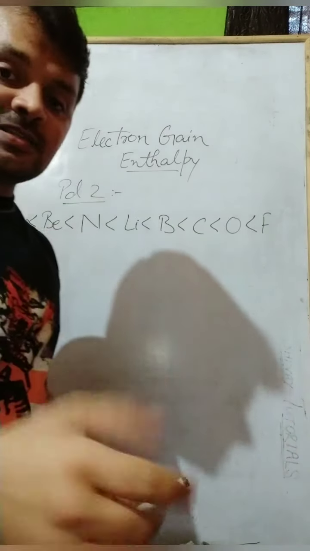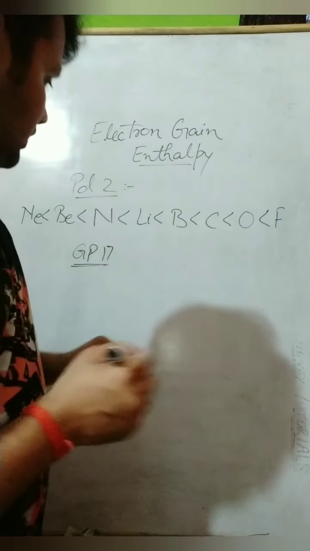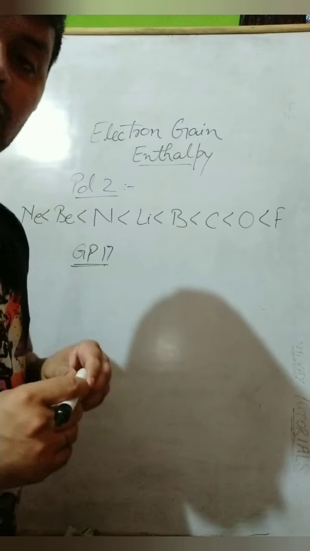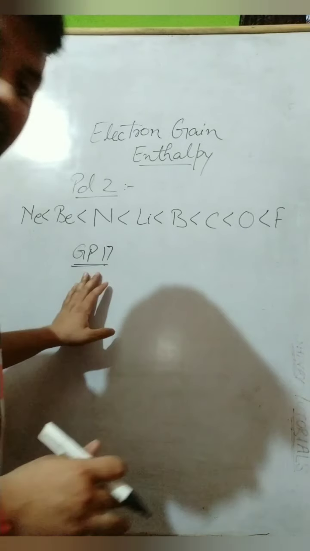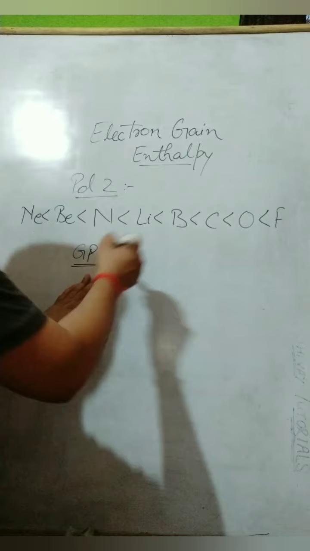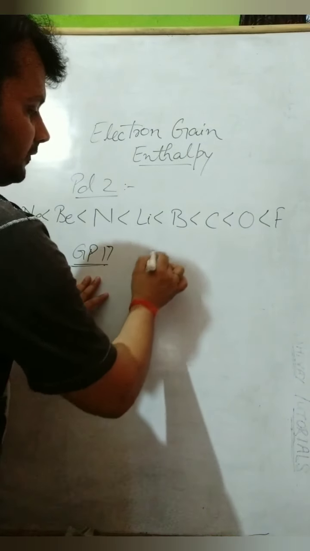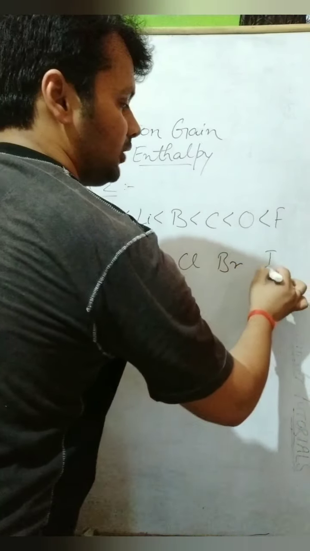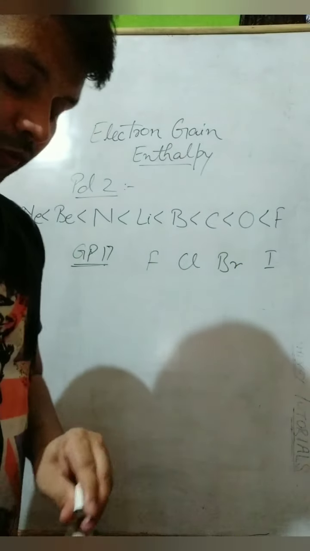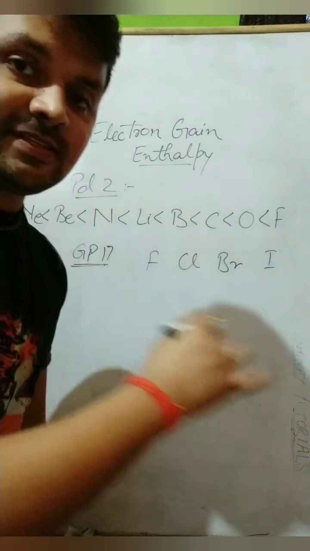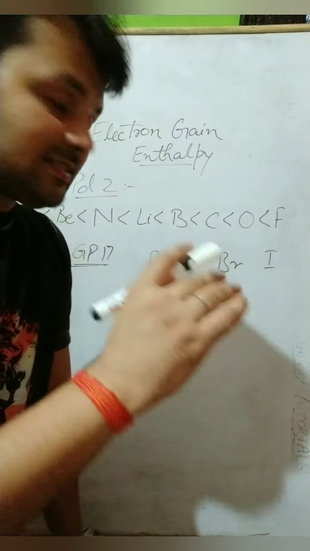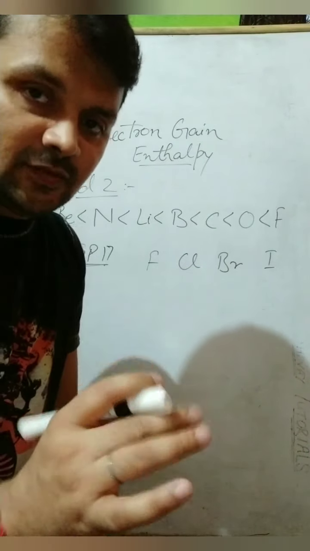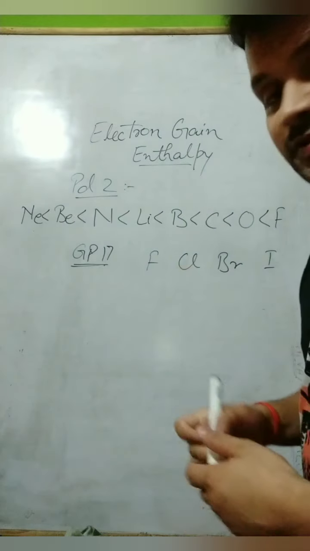Now in the last, we take the trend of electron affinity in a group. Let's take an example of group 17. Group 17 elements are fluorine, chlorine, bromine and iodine. We know that in fluorine, chlorine, bromine, iodine, the size is increasing. When size increases, electron affinity should decrease. We know this trend. But what is the exception here?